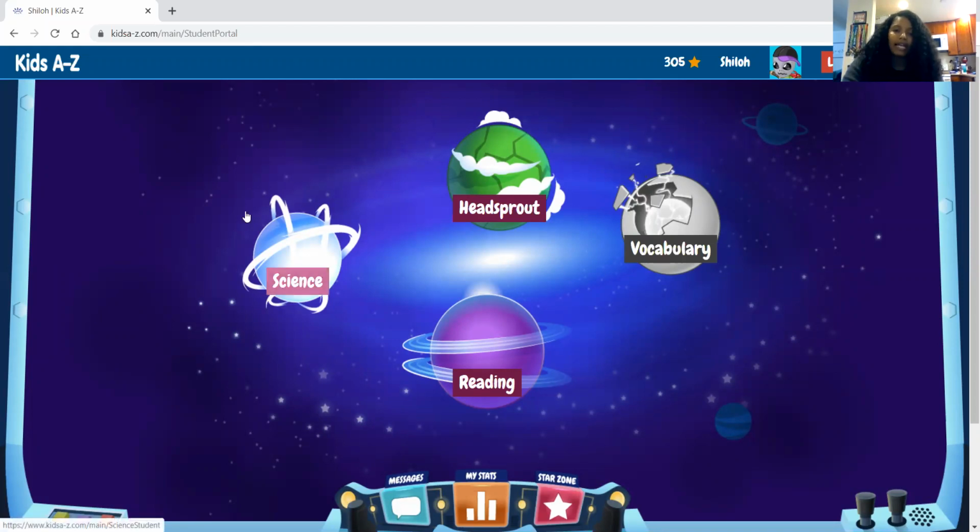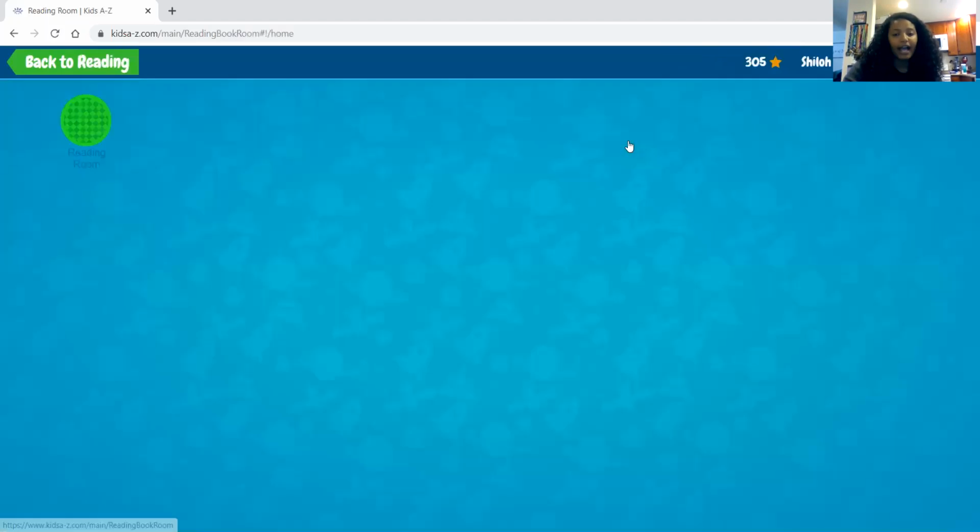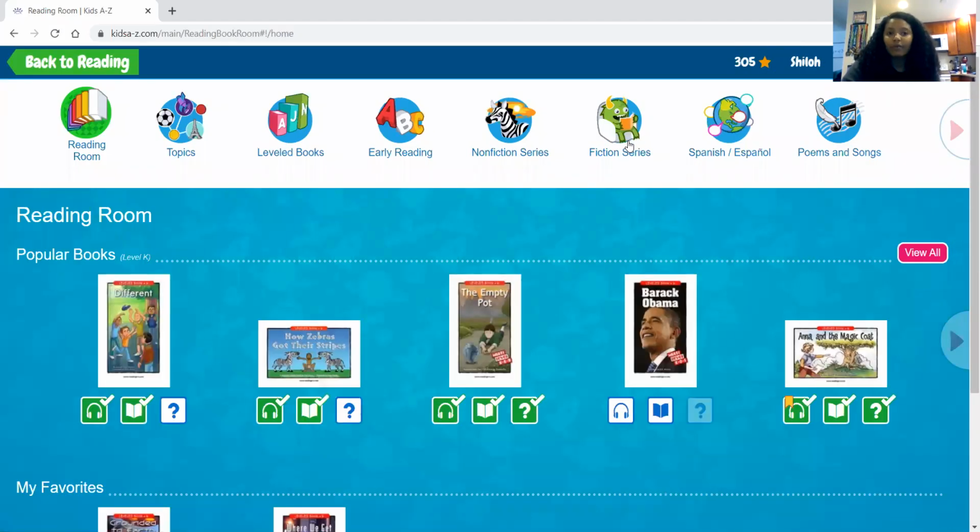You'll get access to science, Headsprout. I'm really not sure what Headsprout is, but please feel free to explore. This is your time, your kids' time, they can explore. This was a new thing that was given to us at Madrona just to support digital learning. I really do like the reading aspect for kids. I love the fact that they have the choice of what books they would like to read.